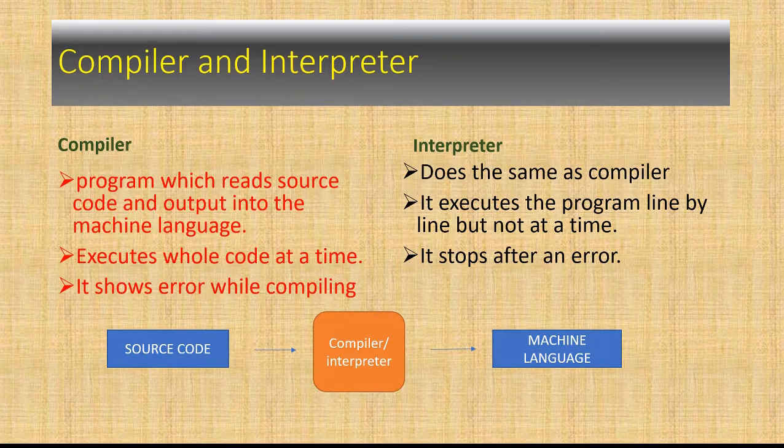So these were the discussions about what is programming and programming languages, different types of languages, and how to deal with the big problem that was acting as a barrier for communication or making an interface between the computer and the user. We have solved that big problem with the help of the compiler and interpreter. We talked about the compiler and interpreter. So we have covered all the lessons for this video.